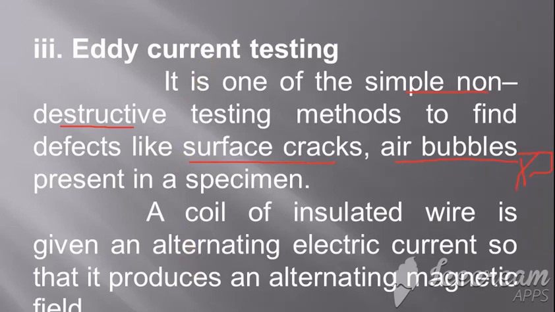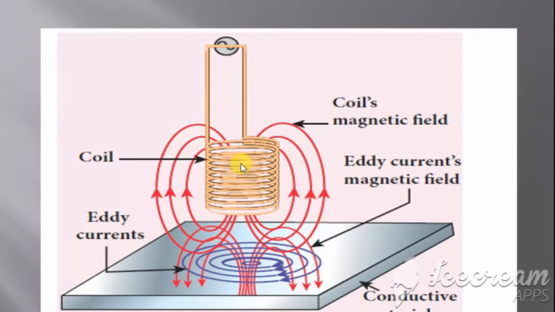What we are doing here is using a coil of insulated wire that is given an alternating electric current. Because of the alternating current, there is a magnetic field. Whenever there is current in a coil, there will be a magnetic field. So this is a coil, and this coil has been connected to the current. This current produces a magnetic field.